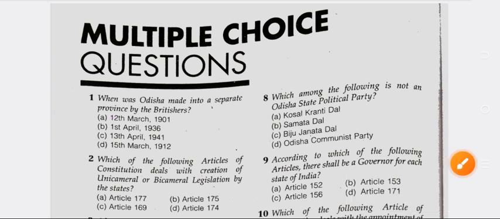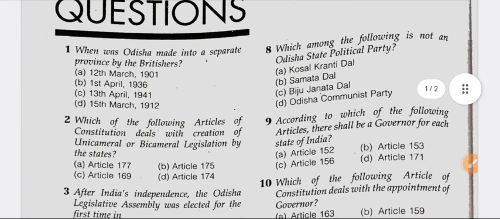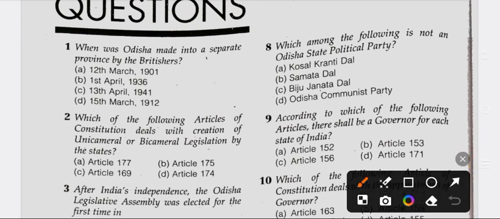Question number 2. Which of the following articles of Constitution deals with creation of unicameral or bicameral legislation by the states? Option A Article 177, option B Article 175, option C Article 169 and option D Article 174. The right answer is option C, Article 169.